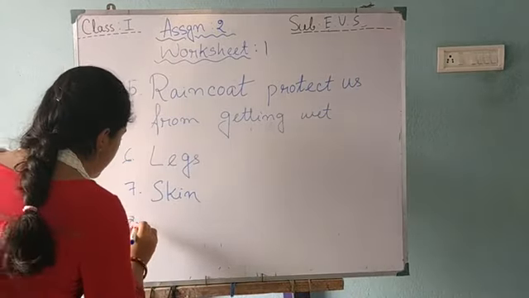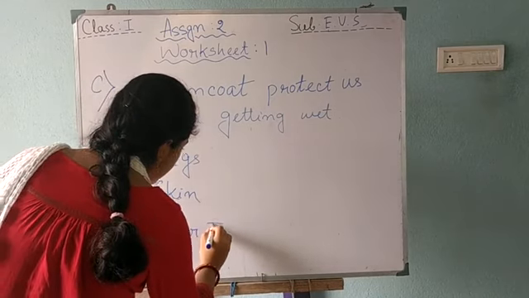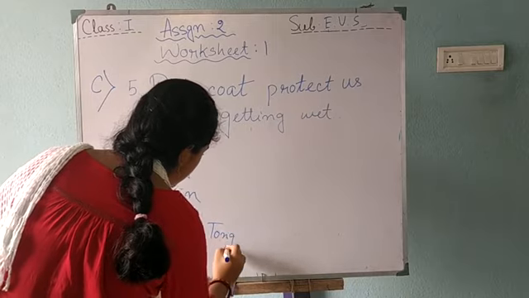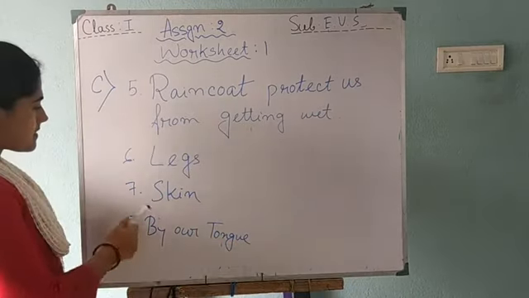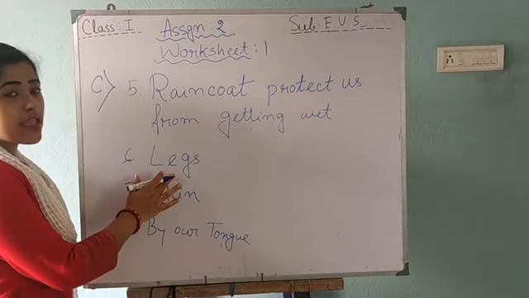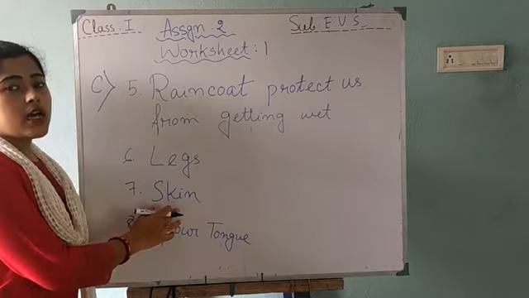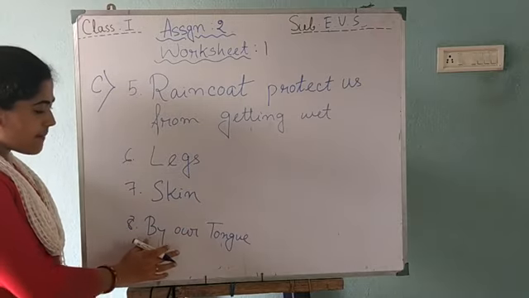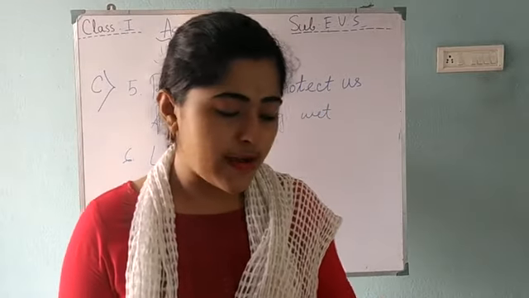By our tongue. We get to know that chips are salty. Okay? 6, 7, 8. By our legs, we kick the ball. By our skin, we can feel the things around us. And by our tongue, we can know that chips are salty.